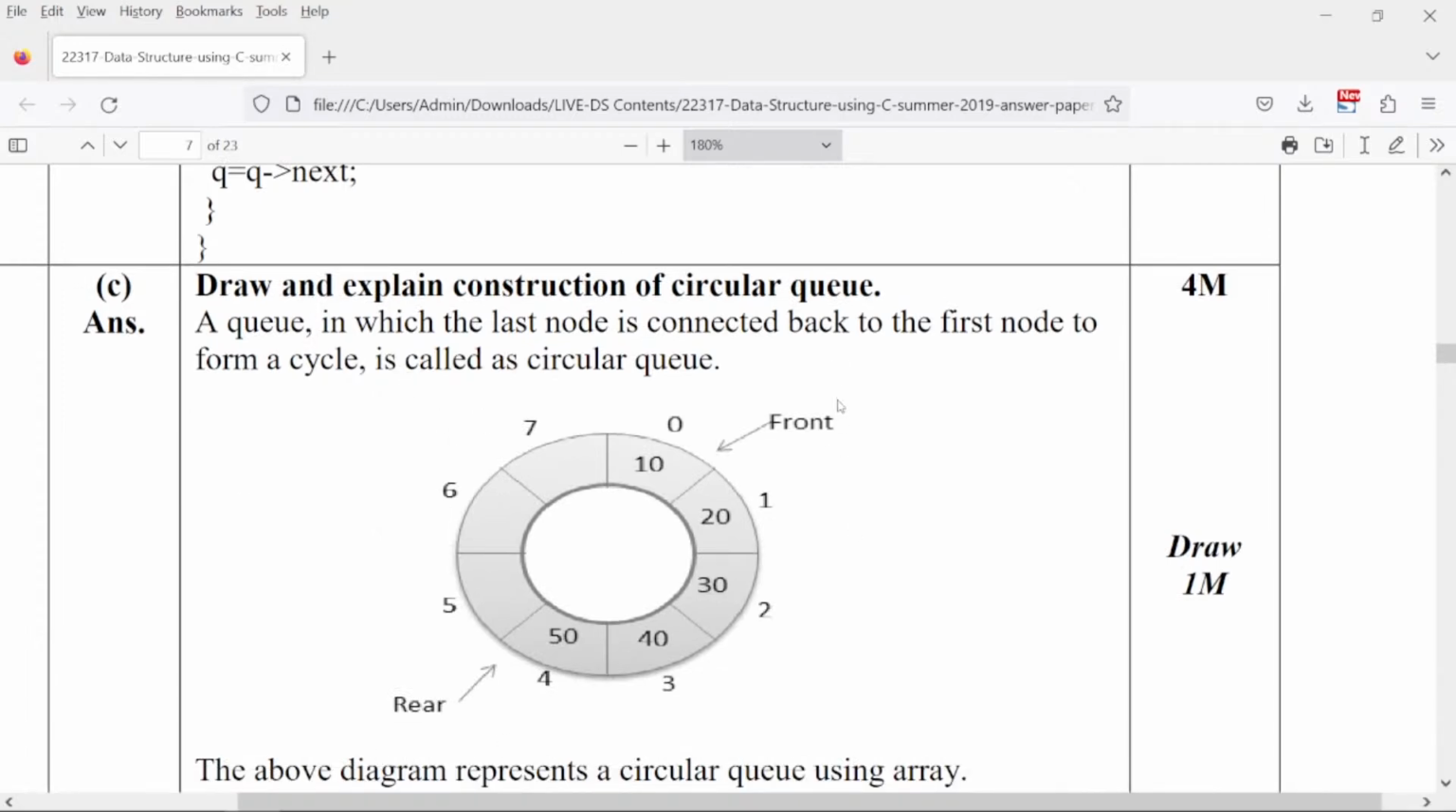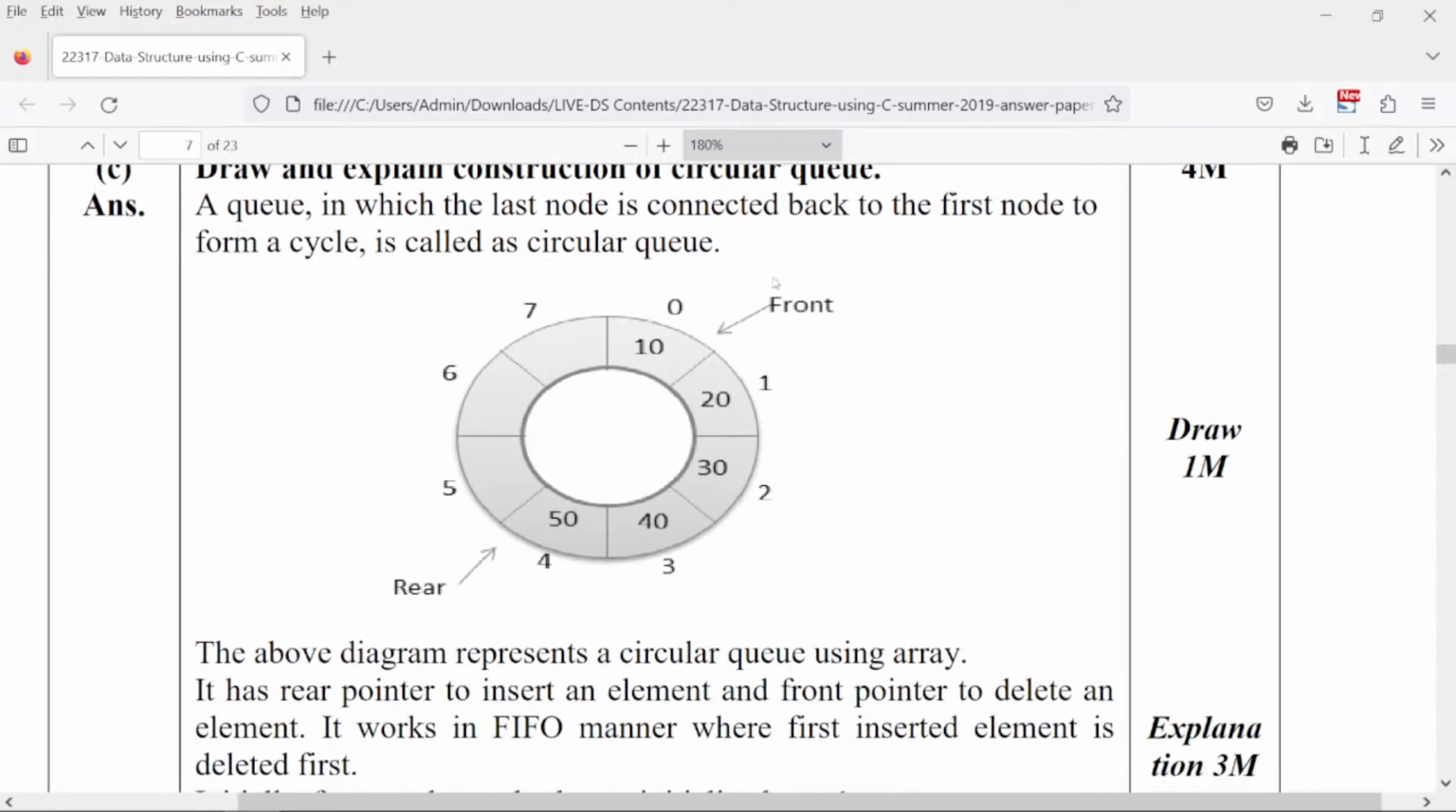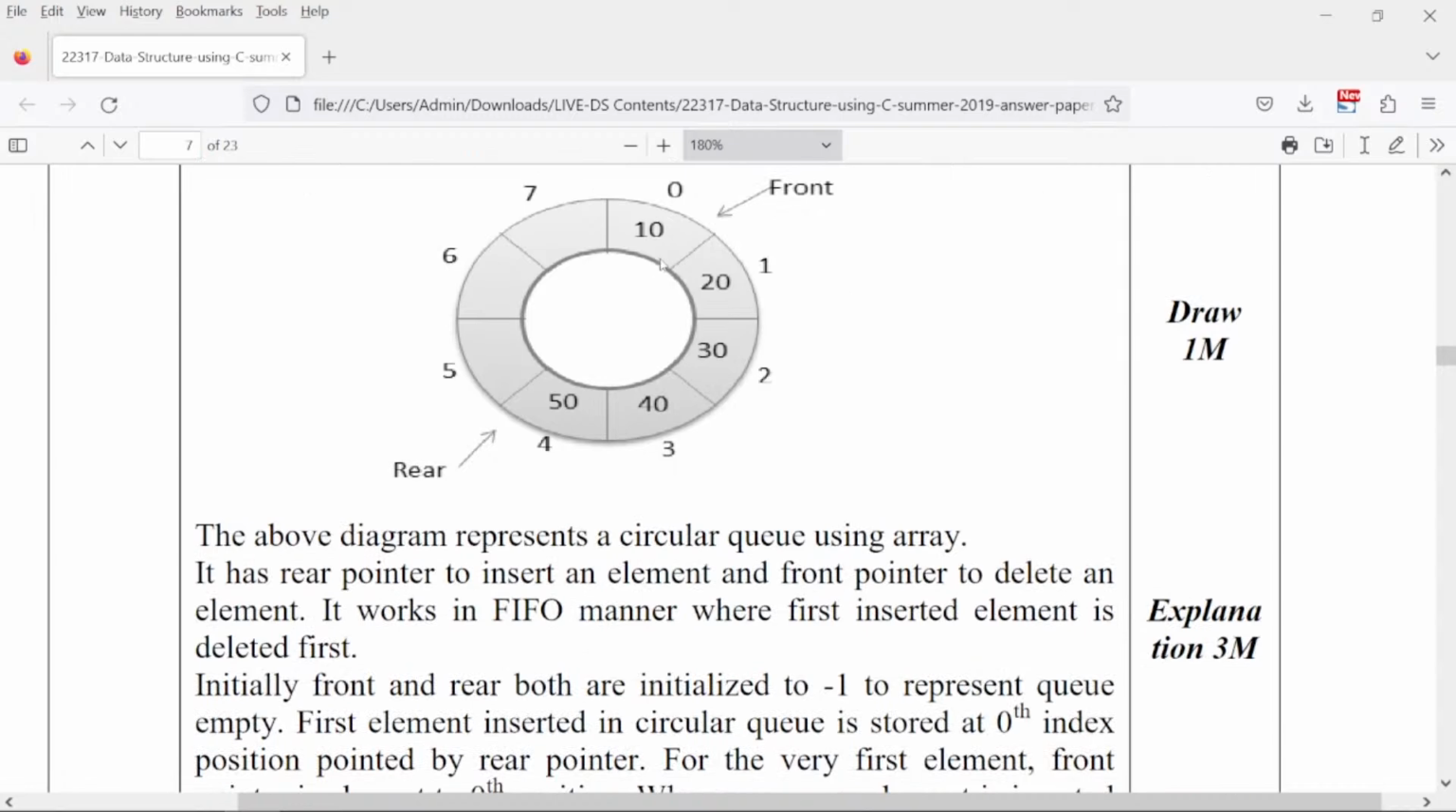Draw and explain the construction of a circular queue. So what exactly is a circular queue? Instead of a linear queue, you just have a queue in a circular fashion. Along with the first in first out manner, the problem in a linear queue is that even if your queue is empty from this end, I'm not able to insert, right?